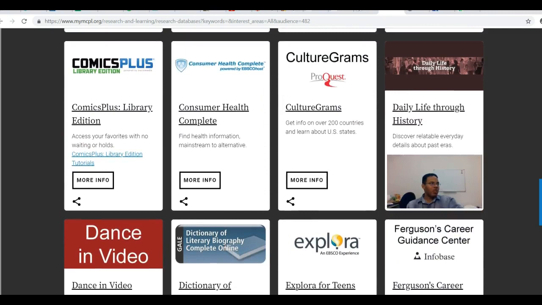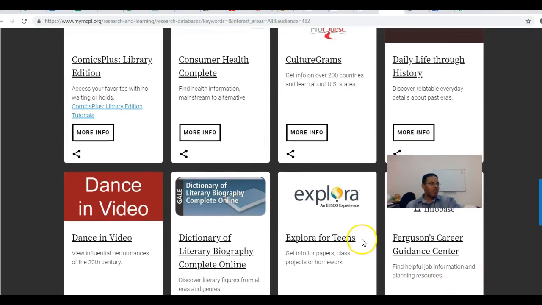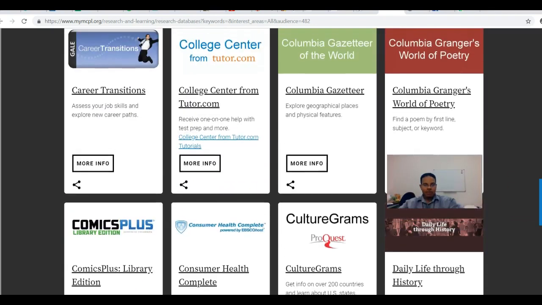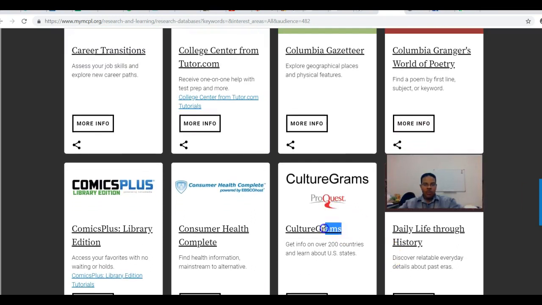And then you'll see some resources that have versions that are explicitly for teens, and then they have different packaging of a similar or the same resource for other age levels, but then they specifically make a teen version of the resource, and Explorer would be one of those things. There are some resources where once you go into the resource, you will have versions for adults and kids, and Culturegrams is one of those resources.